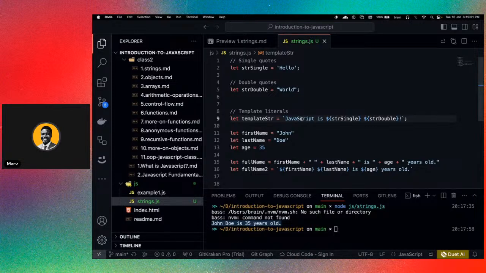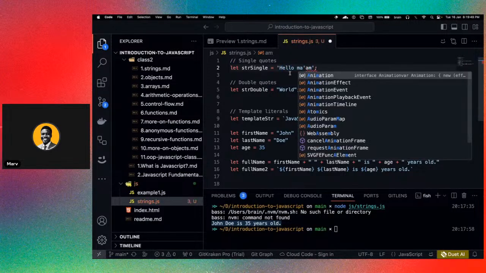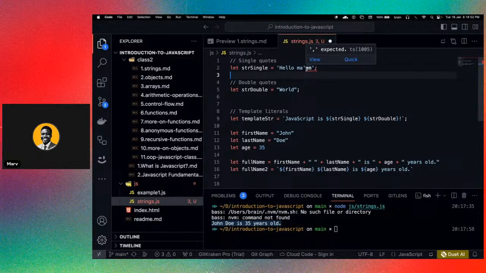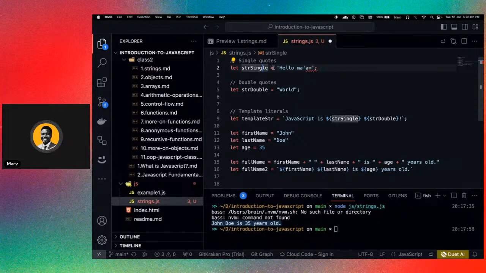I think I mentioned that already, Emeka. I said that using single quote or double quote gives you the same result. The only thing you should note is, let's say we have something like hello, ma'am. If you look at this, you see that it actually breaks. It breaks because you already have a single quote outside, and you're also trying to use a single quote inside. At this position, JavaScript thinks you've terminated the string, so this results in an error.